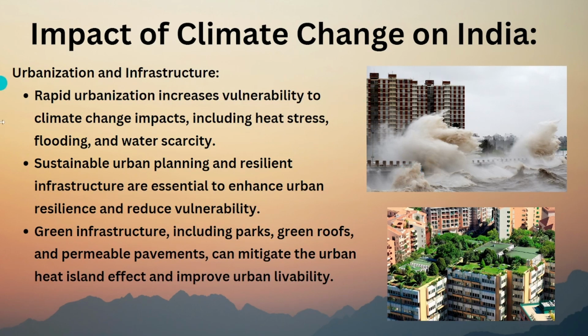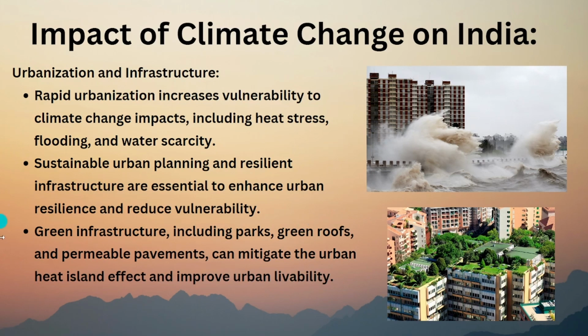So we should watch carefully while building. So we should have sustainable urban planning so that we will reduce the vulnerability to all the climate change effects. Like if we can get floods. If you see in the news also, sometimes Hyderabad gets floods due to poor urban planning.